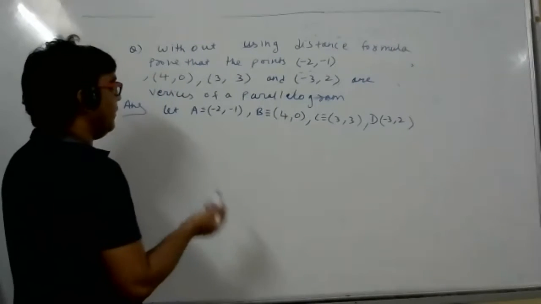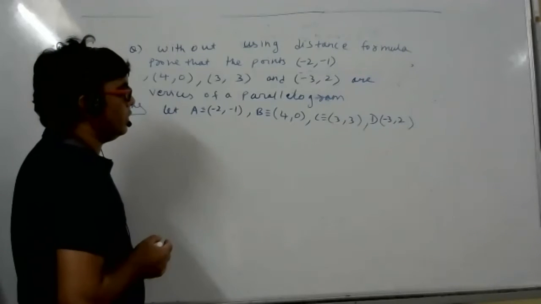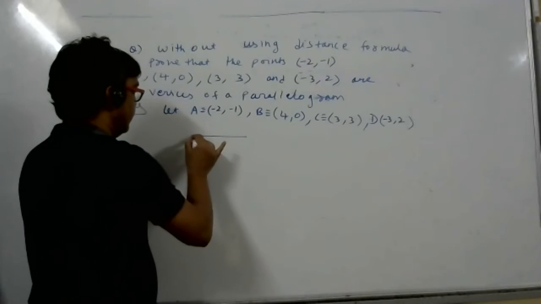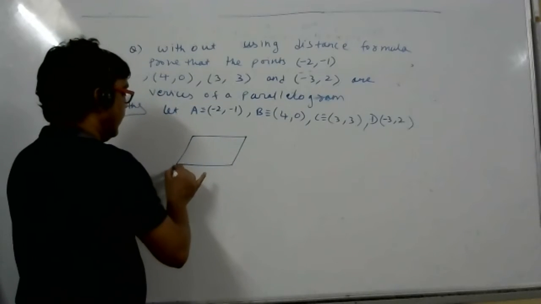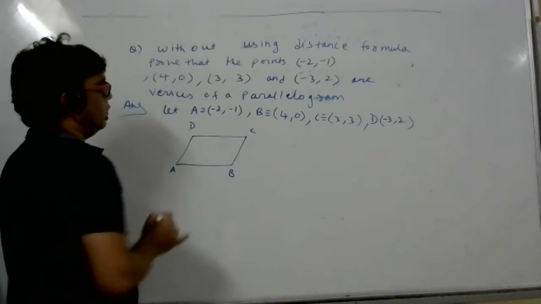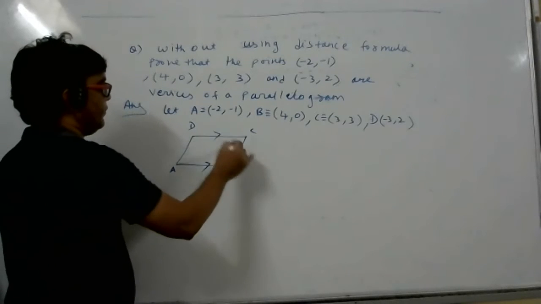So now tell me, which are the opposite sides? Shall I draw? Then you will say. AB and CD. Keshav, we can't hear you. So you can draw a rough diagram also.